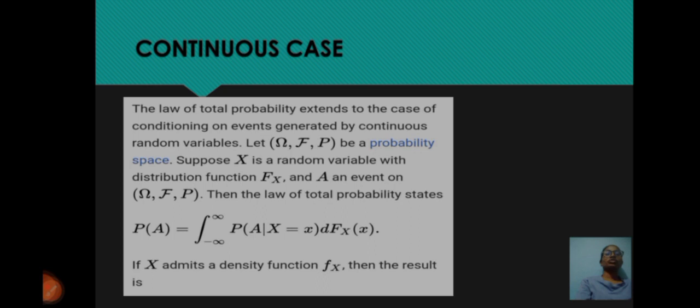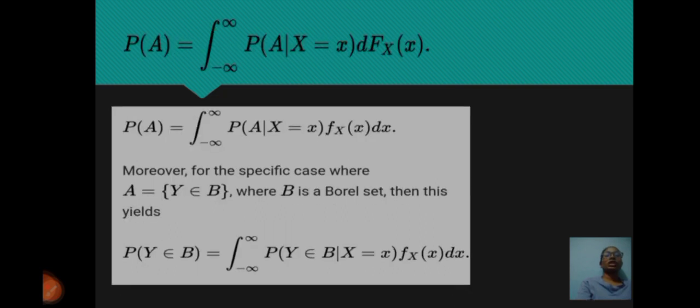P(A) = ∫ from −∞ to ∞ P(A|X = x) dF_X(x). If X admits a density function f_X, then the result is P(A) = ∫ from −∞ to ∞ P(A|X = x) f_X(x) dx.